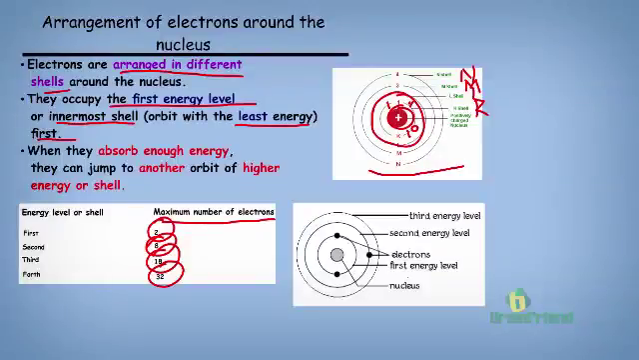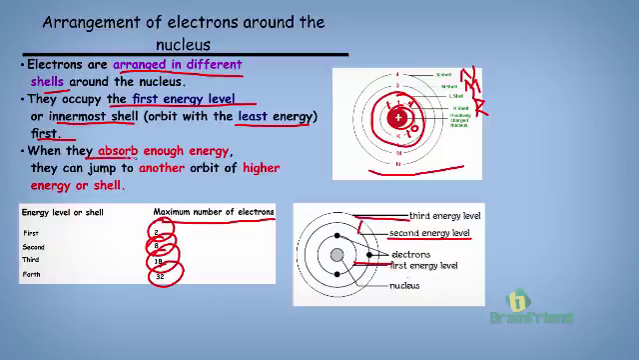This diagram here represents the energy levels of the atom. We have the first shell, which we call the first energy level. The shell next to it is the second energy level. The third one is the third energy level. And so we see that this is how electrons are arranged around the nucleus.